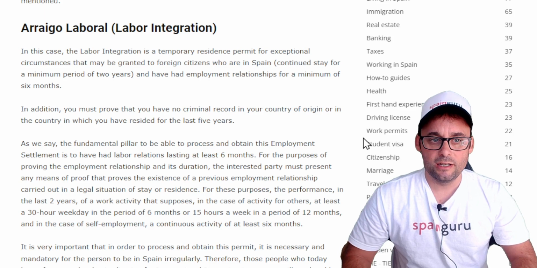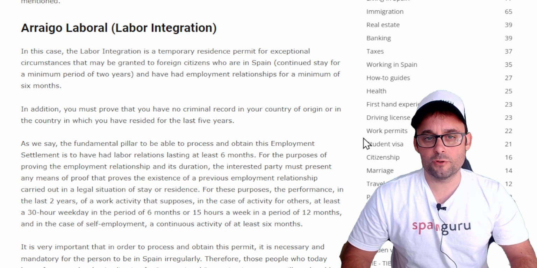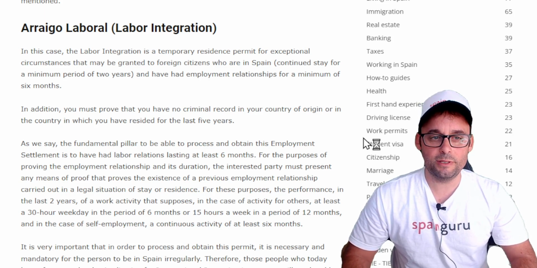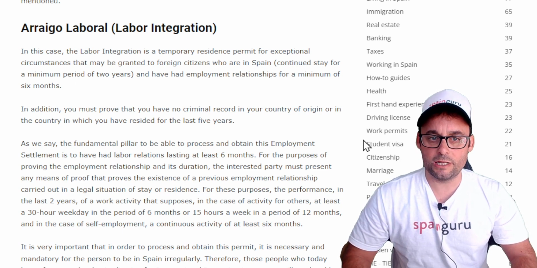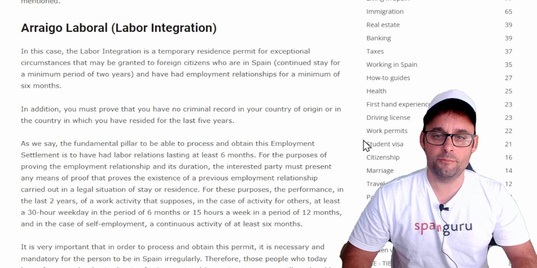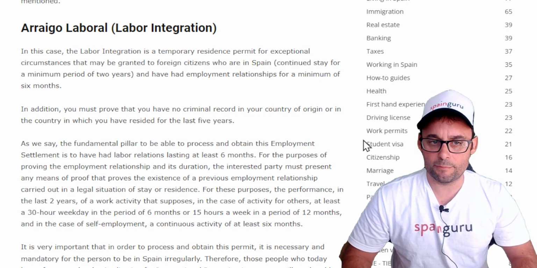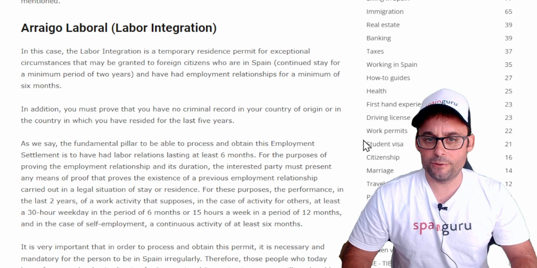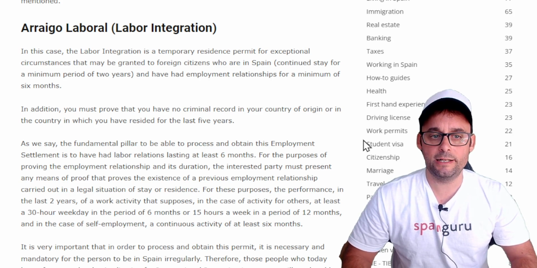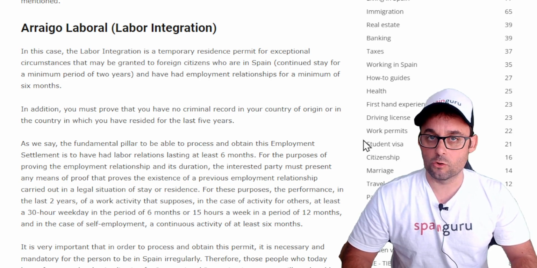As we said, the fundamental pillar to be able to process and obtain this employment settlement is to have had labor relations lasting at least 6 months. For the purposes of proving the employment relation and its duration, the interested party must present any means of proof that proves the existence of a previous employment relationship carried out in a legal situation of stay or residence.